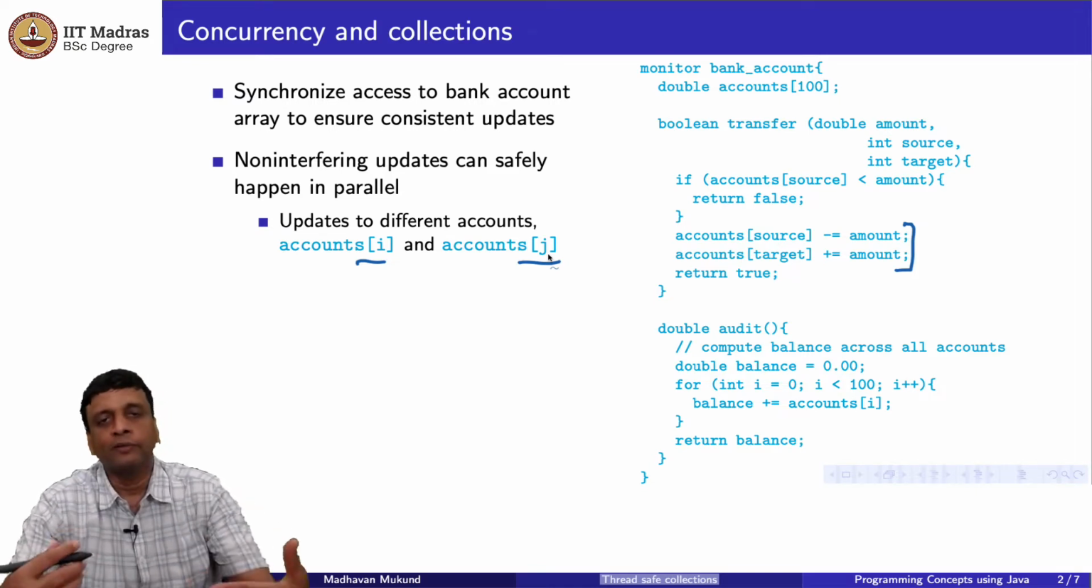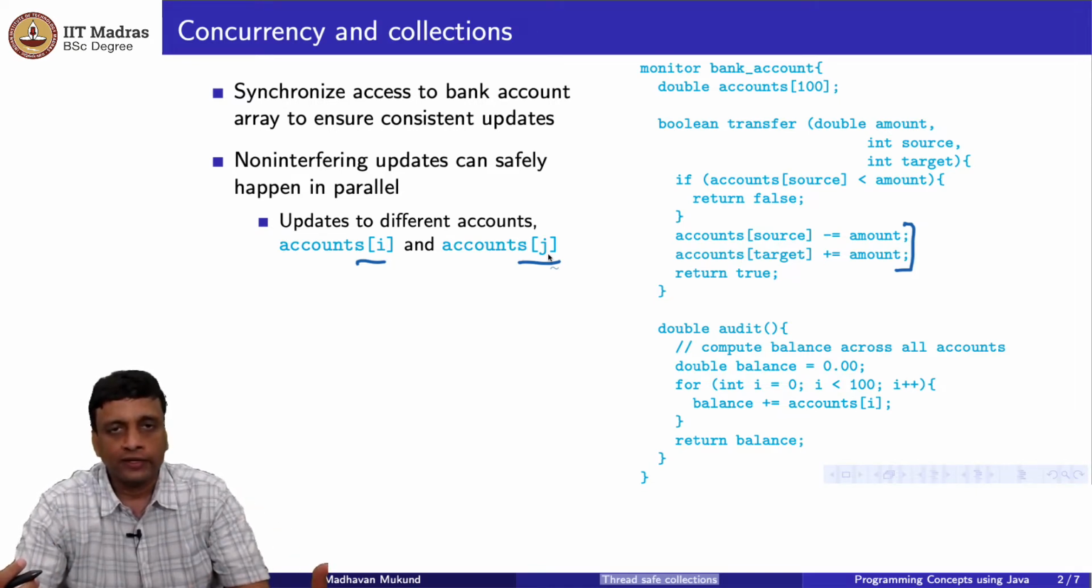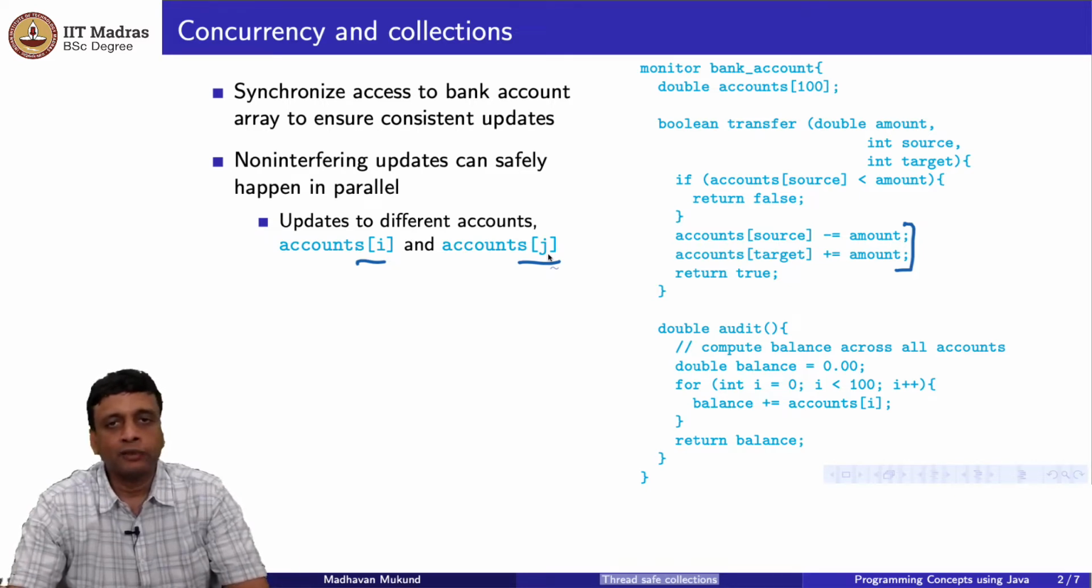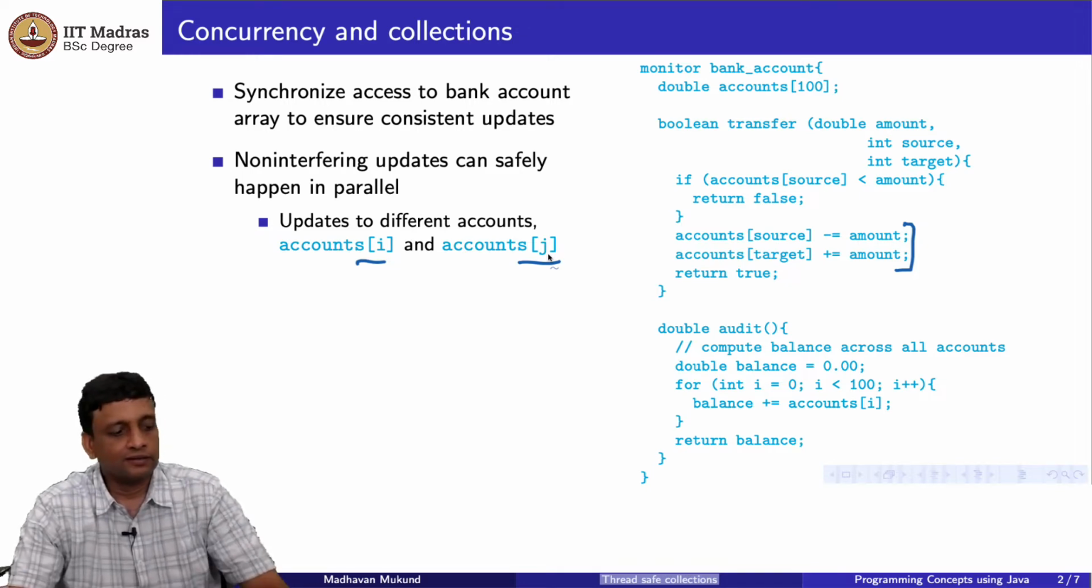Because the whole problem we had was overlapping. If two of them were trying to access accounts of i, they would read the old value simultaneously. They would both get the same old value and write back a new value, but one of the new updates would get lost, because only one of them is updating the original value, and the other one should be updating the modified value. But if it is i and j, then the old value of i and the old value of j have nothing to do with each other. So, even if they overlap in time, it does not really matter.